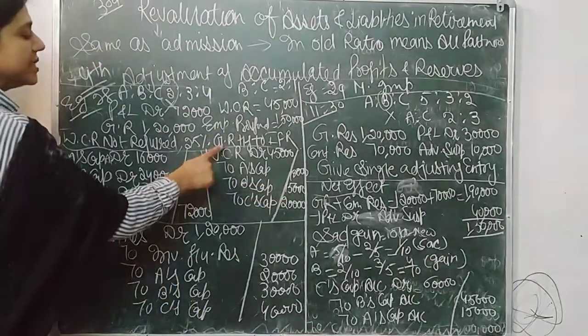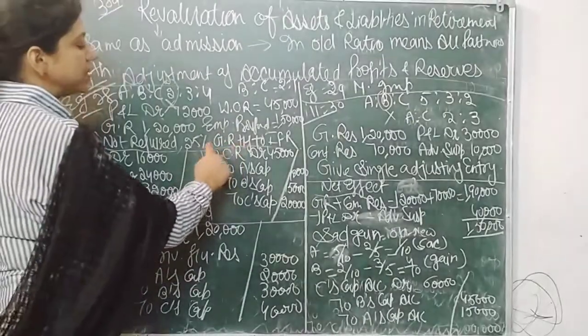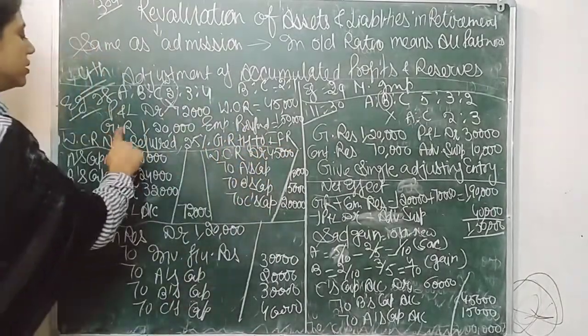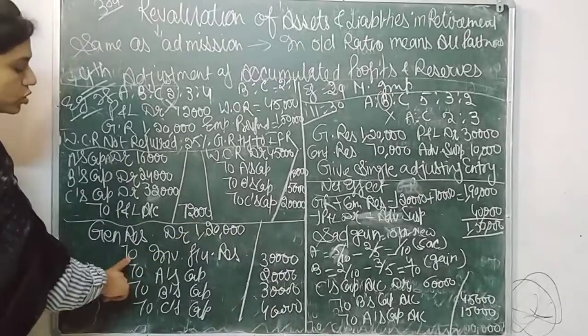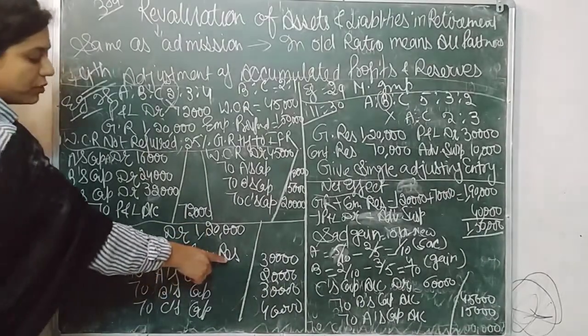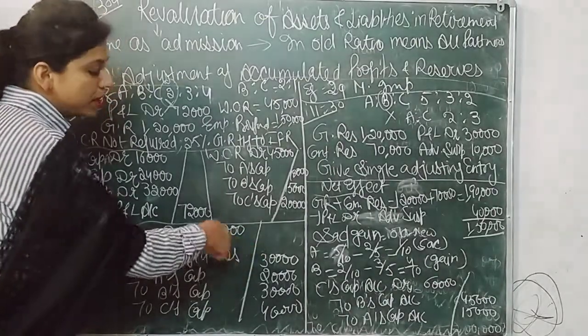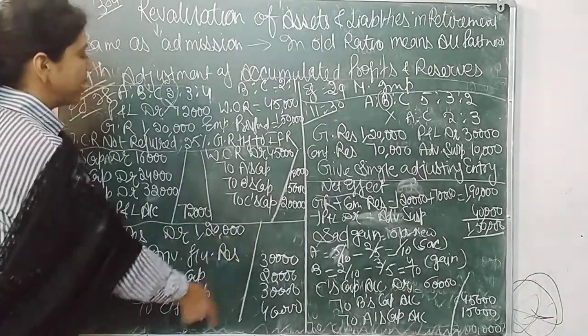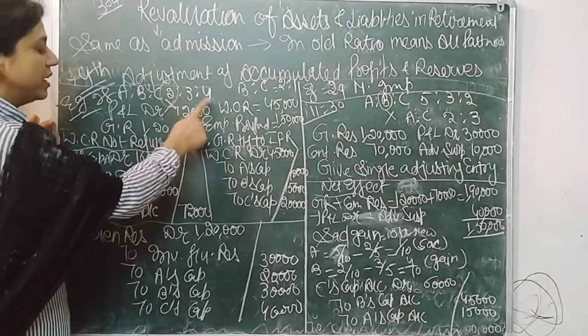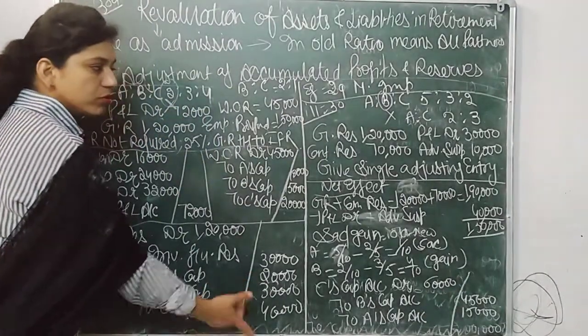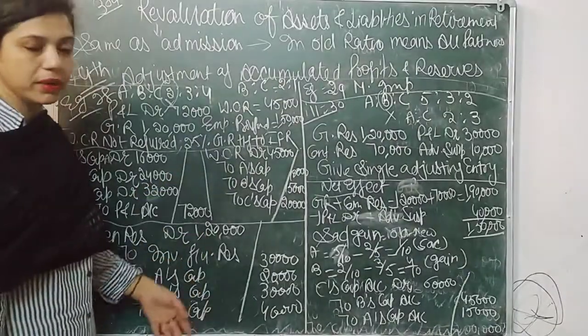Next, it is said in the question that 25% of general reserve is transferred to investment fluctuation reserve. General reserve is 1,20,000. So to investment fluctuation reserve 25%. 25% of 120 is equal to 30,000. The remaining 90,000 will be divided among A, B and C in 2:3:4. So in this way the question is completed.